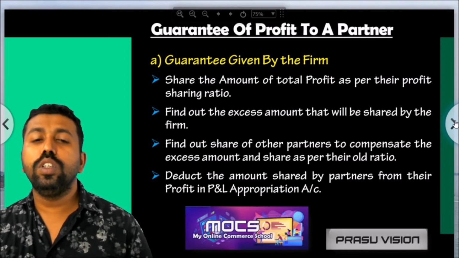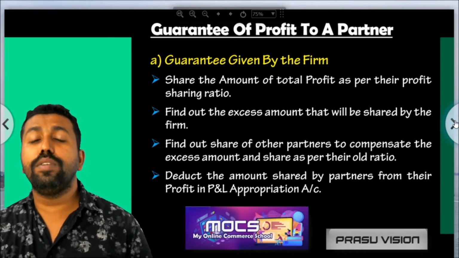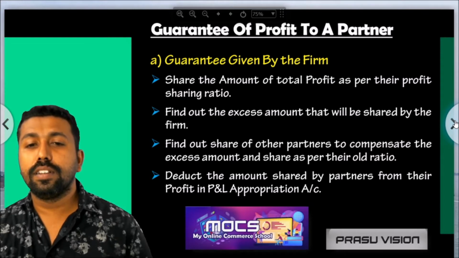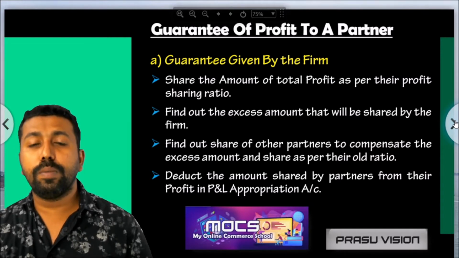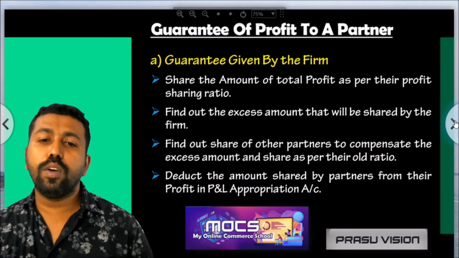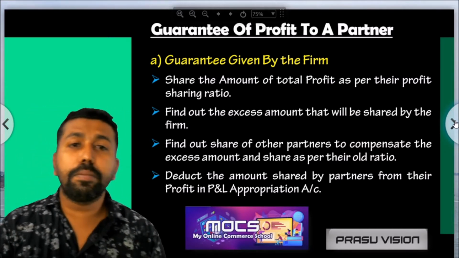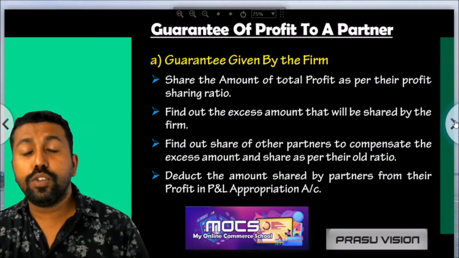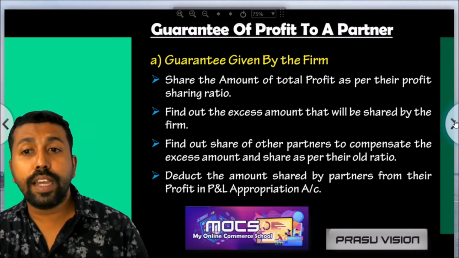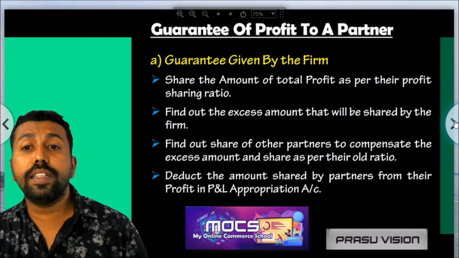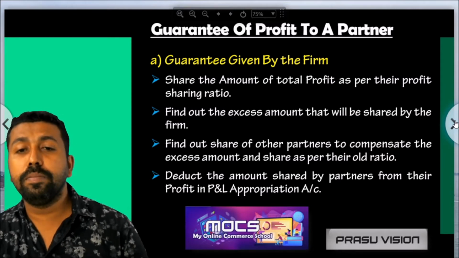Then we have to deduct the amount given by the old partners from their capitals or from their profit in the profit and loss appropriation account. So dear friends, please remember these steps. First we have to share the profit, then we have to find out the excess amount given by the old partners or the firm.